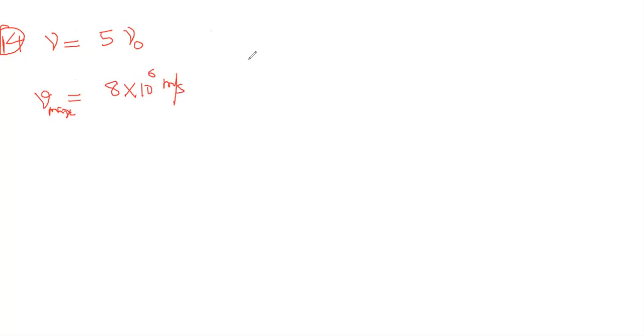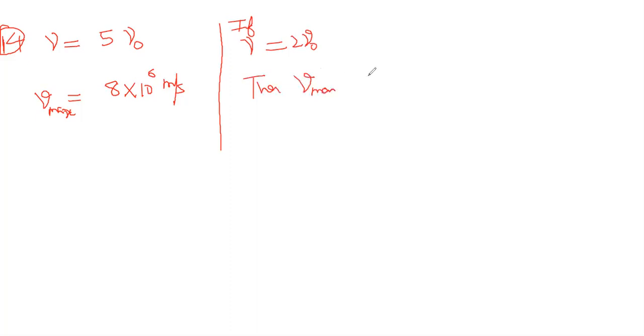This is situation number 1. In the second situation, the question says if nu was equal to 2 times nu naught, that is, if it is changed, then what would be your Vmax?